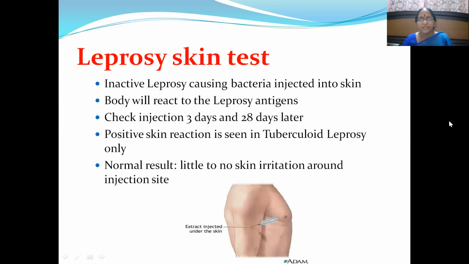Then, in a nutshell, we'll have a recap of these tests. Leprosy skin test. Here, inactive leprosy-causing bacteria are injected into the skin, and the body reacts to the leprosy antigens. Then you have to read the report, first after 3 days and later after 28 days. A normal result means no irritation at the injection site. If a positive skin reaction is seen, it can be considered tuberculoid leprosy.